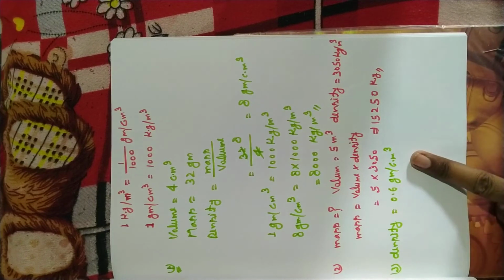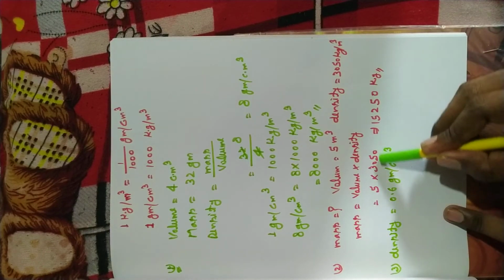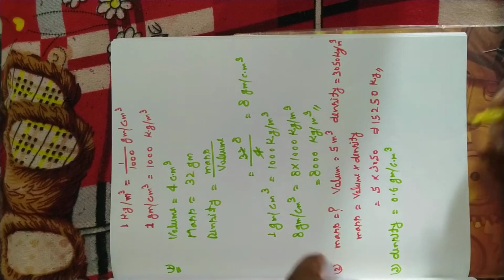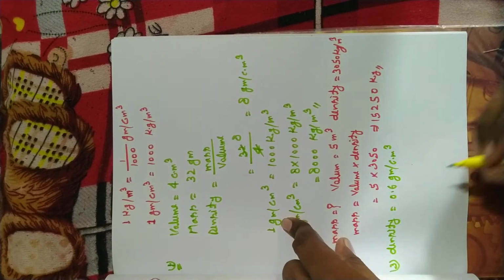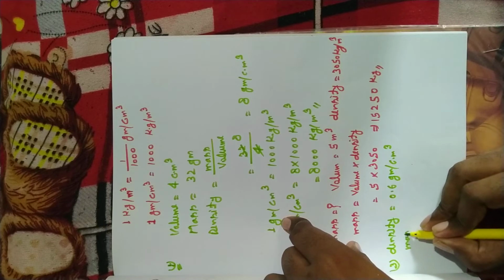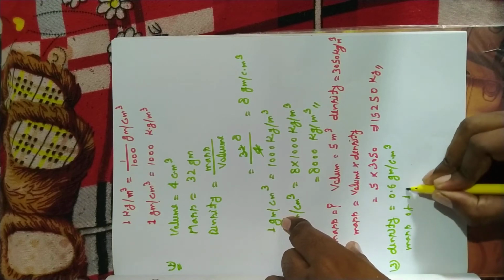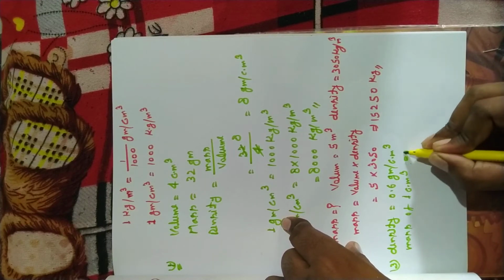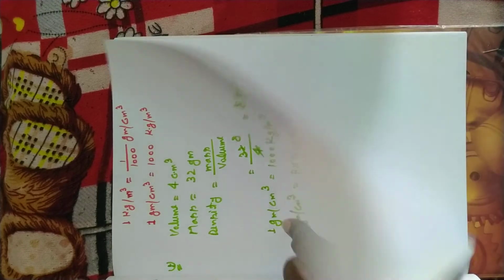Per centimeter cube means this is the mass in 1 centimeter cube. So the answer will be: mass of 1 centimeter cube is equal to 0.6 gram.